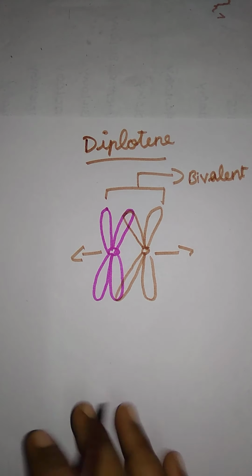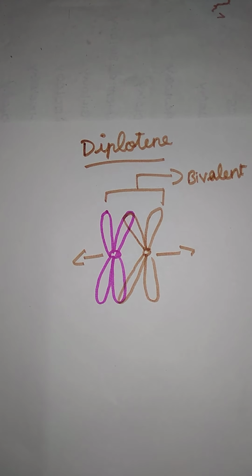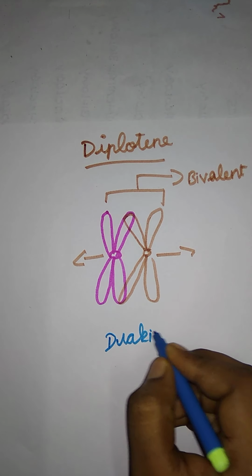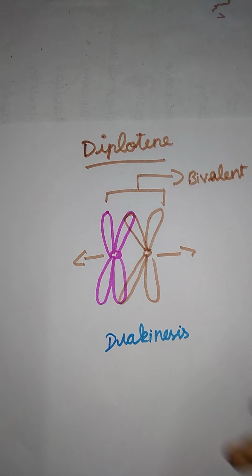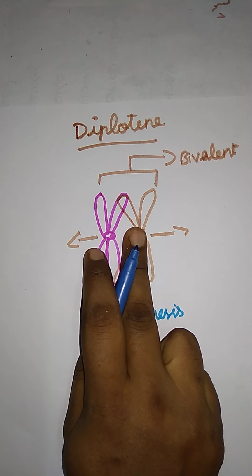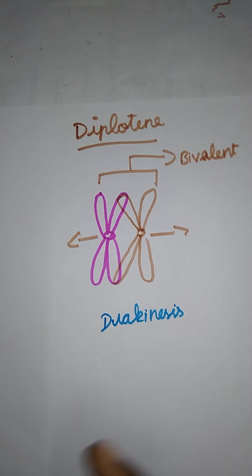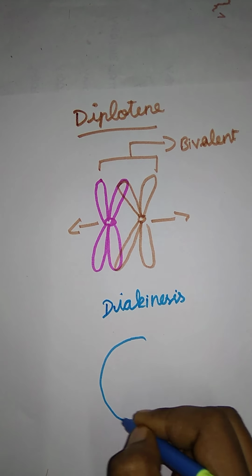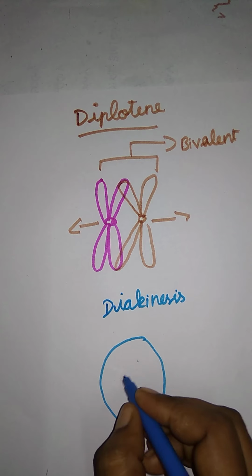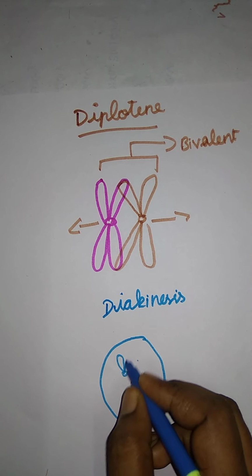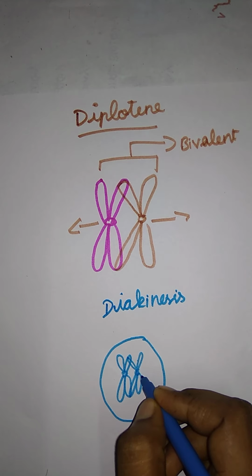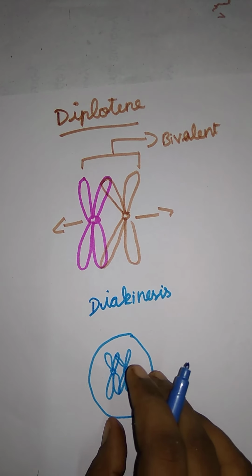And next we have diakinesis. What is the last one? Diakinesis. Here in diakinesis, the paired chromosomes are short and thicker at the ends. In the paired chromosomes, the membrane is thickened.